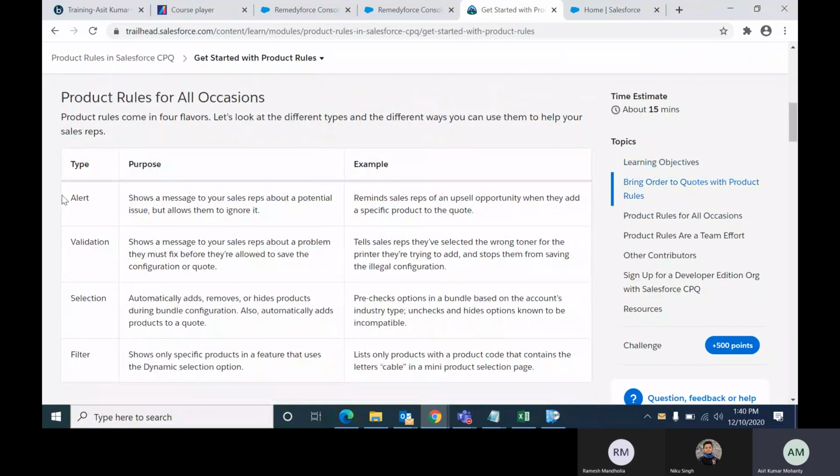So how many types of product rule are there? Four types: alert, validation, selection, filter.